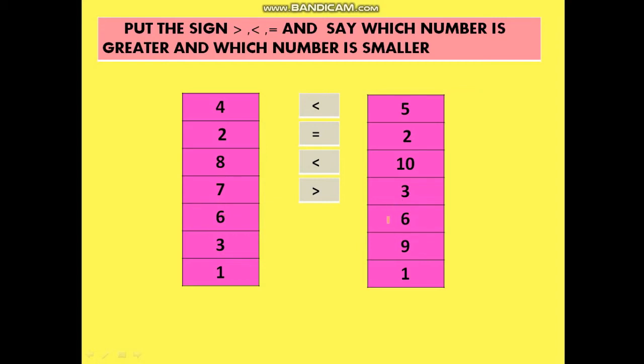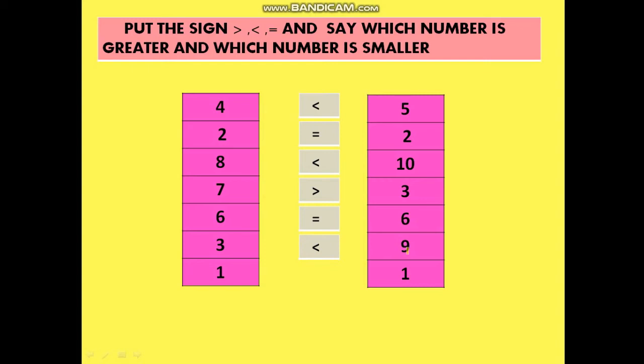6 and 6. 6 and 6 both are equal. So equal to sign will come. That's nice. Let's go ahead. Next numbers please. Numbers are 3 and 9. I'm sure you know this. So what is the answer? Which one is the greater number? Quickly, let us put the sign towards number 9.